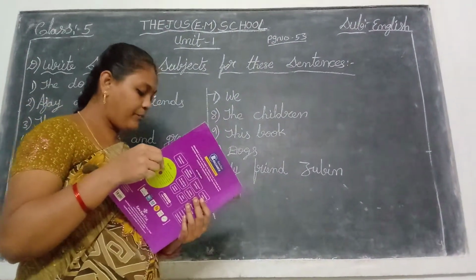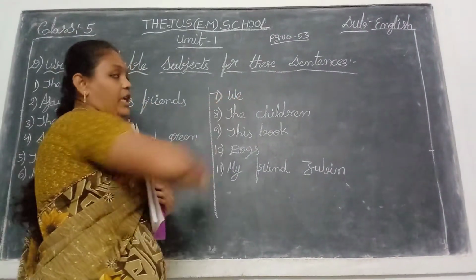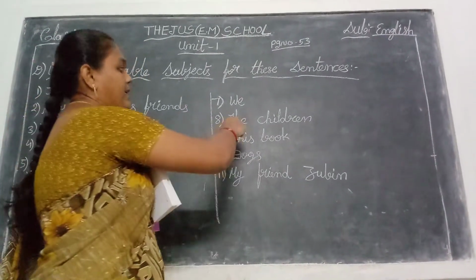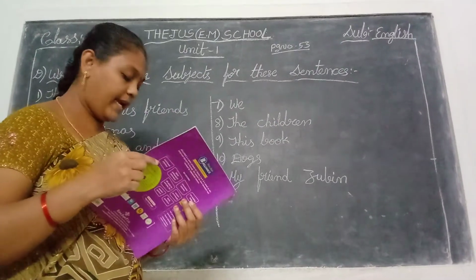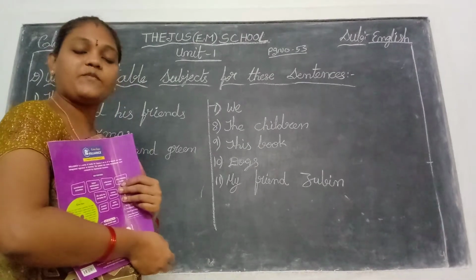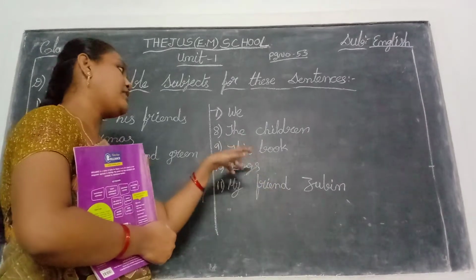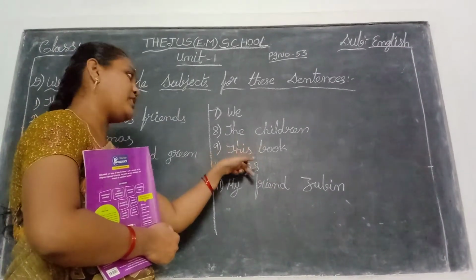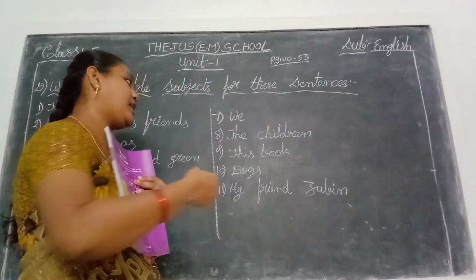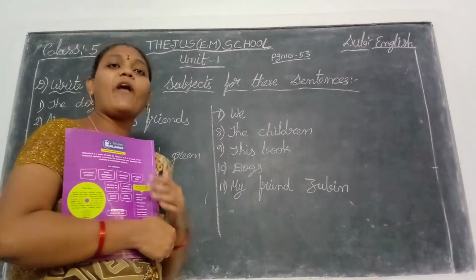Next. Seventh one. Dash heard a loud noise. We heard a loud noise. Dash are swimming in the lake. The children are swimming in the lake. Dash is mine. This book is mine, or this pen is mine, or this pencil is mine. You can write anything in this place, that is only the subject. What is that? This book, this pen, or this pencil, anyone. So this book is mine. Okay, next one. Dash are my favorite animals. You write your favorite animals. Here I write the dogs. So dogs are my favorite animals.